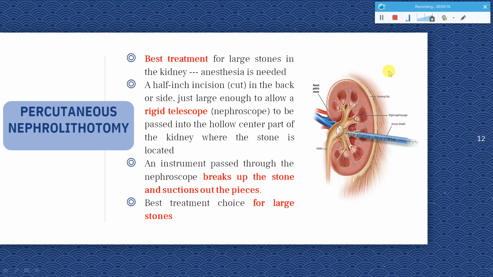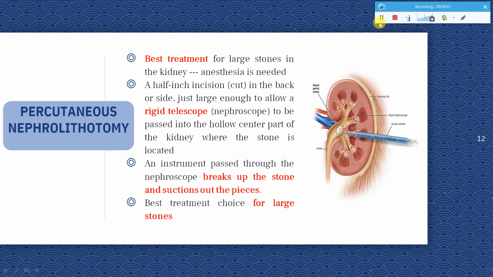In this, they use a surgical method where they introduce a rigid telescope called a nephroscope. It is introduced into the kidneys, and again the concept of breaking the stone is there. Once it is broken, using suction, the broken stone particles are sucked into the same tube and removed outside. So using a small laser technique or small opening into the kidneys, you can remove these kinds of stones. This is widely used when you have large size stones.